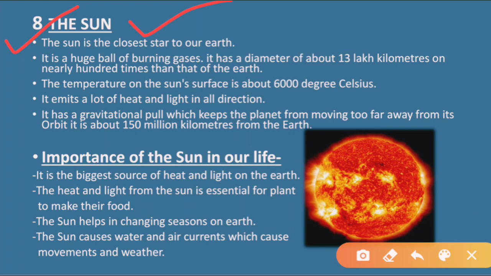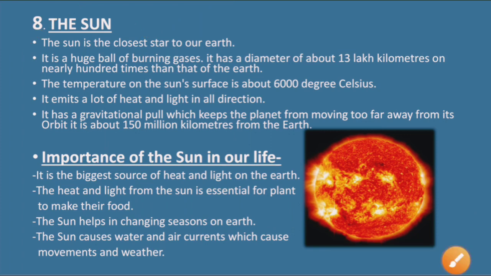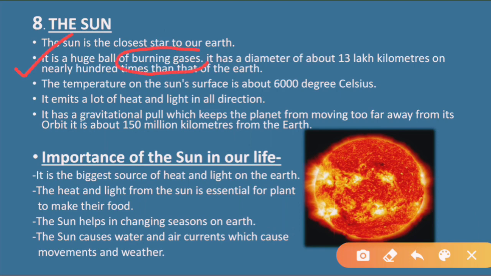The sun is also known as a star. Okay, do not forget this. And the sun looks very big in size because it is very close to earth, right? Coming to the next point, it is a huge ball of burning gases, means it contains different gases, and they are very hot gases. That is why it is known as burning gases, because the sun emits a lot of heat.